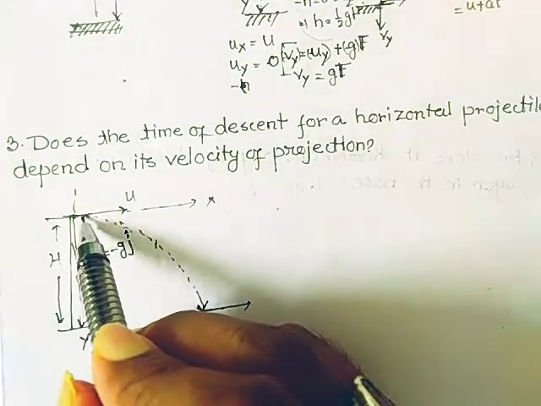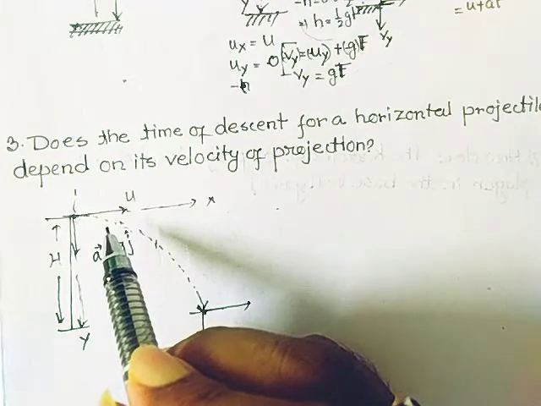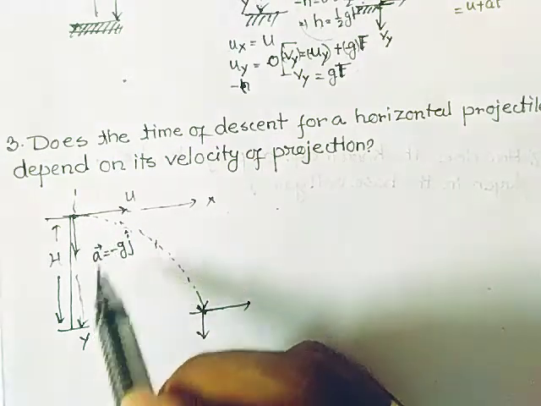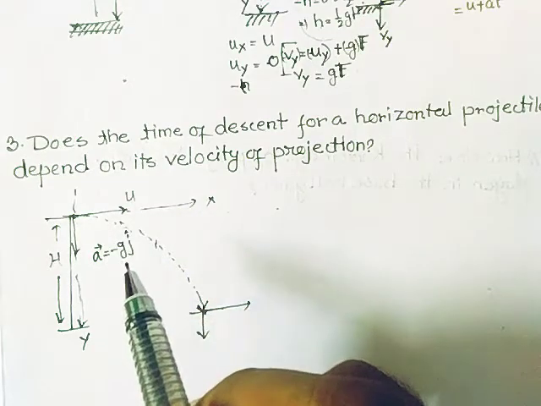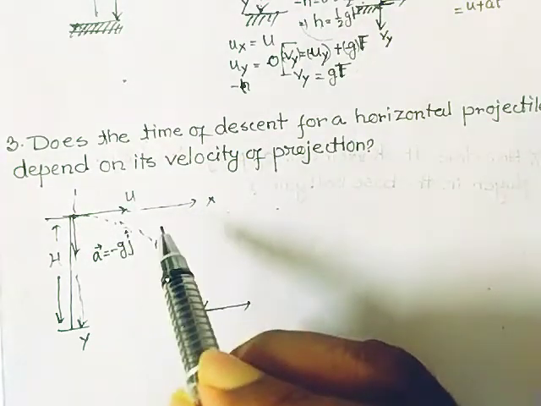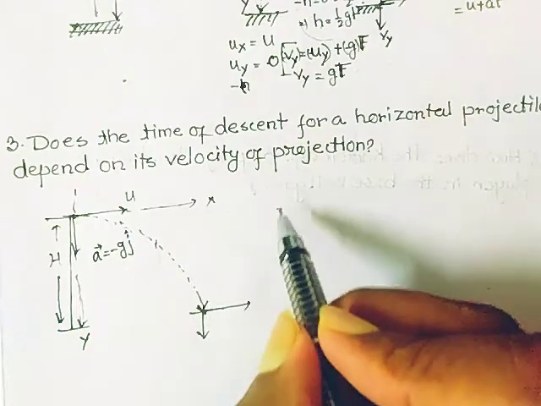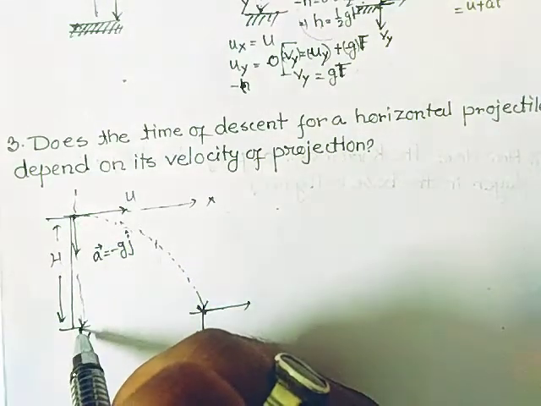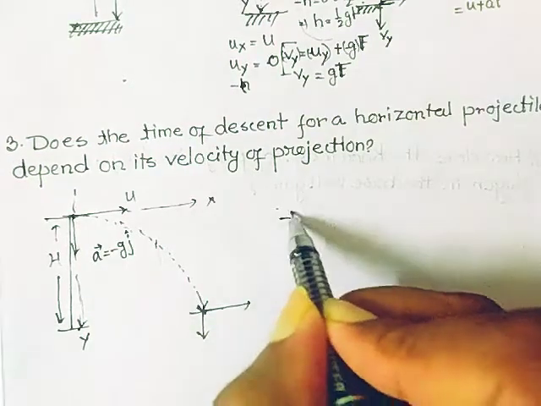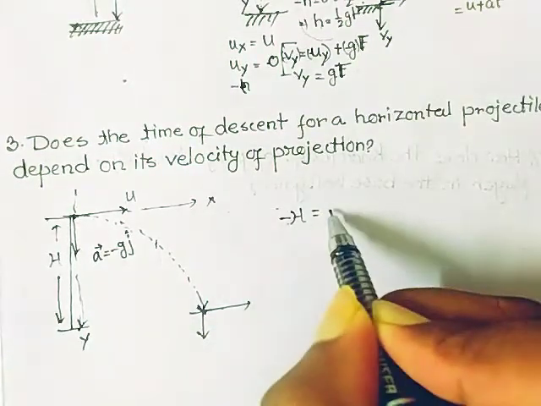That's why it remains unaffected throughout the motion, so there is no change in the value of u along the x component. But if I want to calculate the time of descent, here it is 0, and it moves to minus h along the negative y direction.